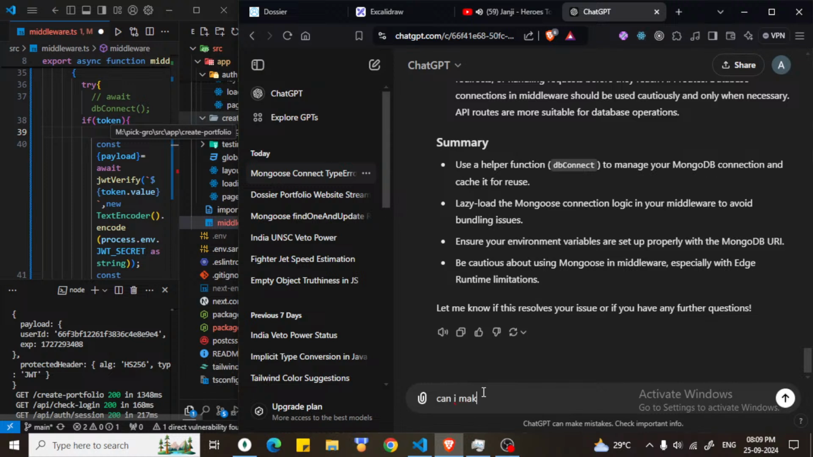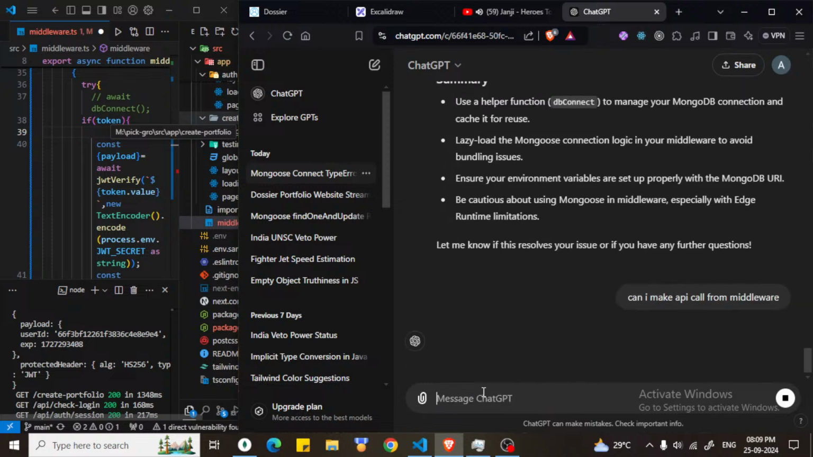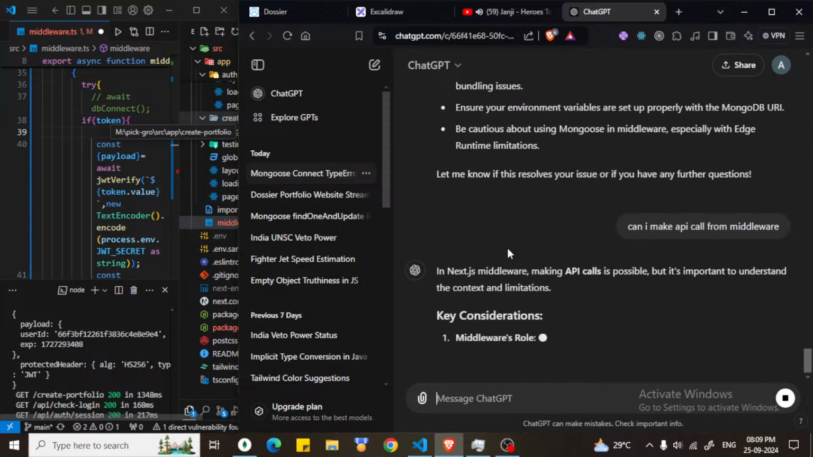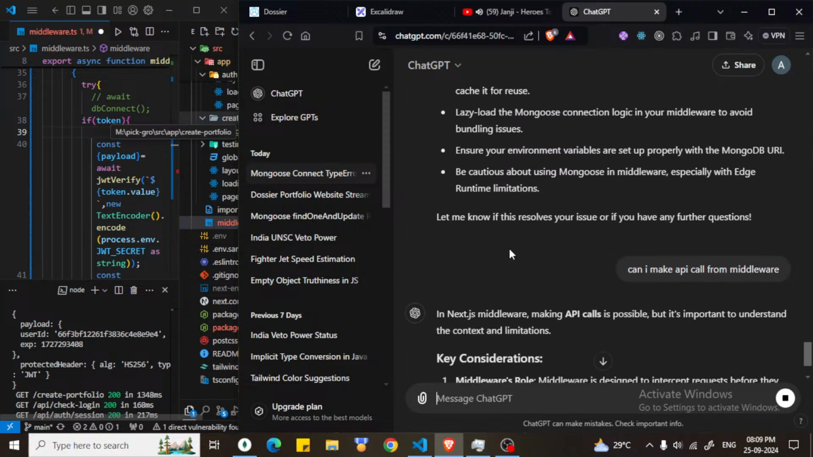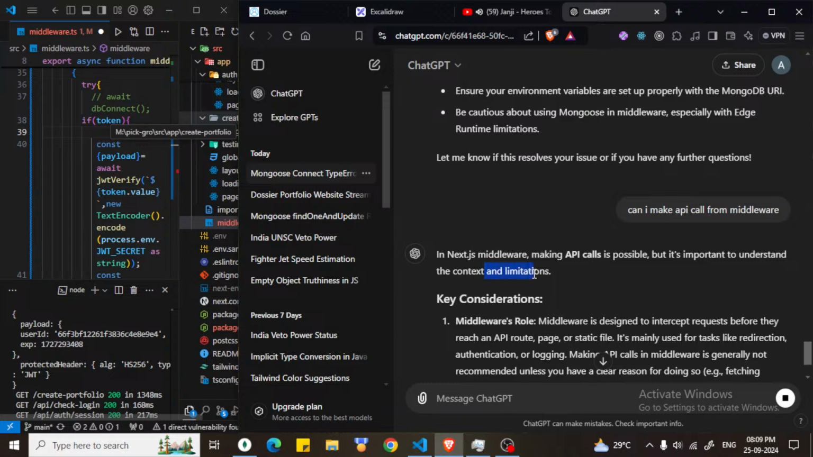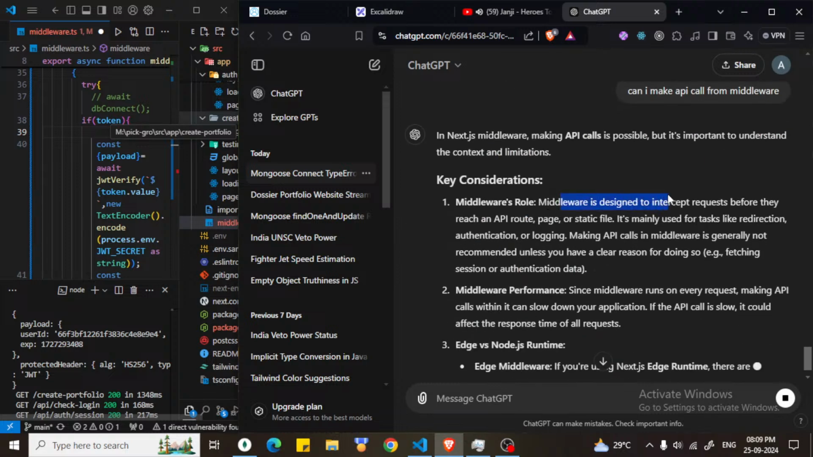can I make an API call from middleware? Because if we can do that, then also our problem is solved. In Next.js, making an API call is possible, but it's important to understand the context and handle it. Middleware is designed to intercept requests before they reach an API route. It's mainly for tasks like redirection, authentication, or logging. Making an API call is generally not recommended unless we have a clear reason for doing so.